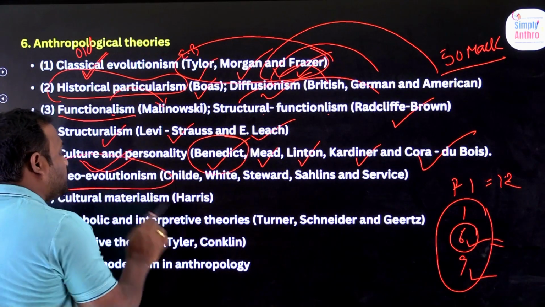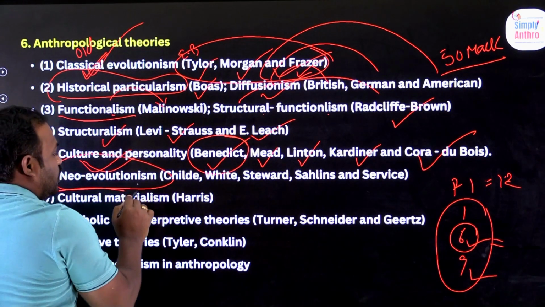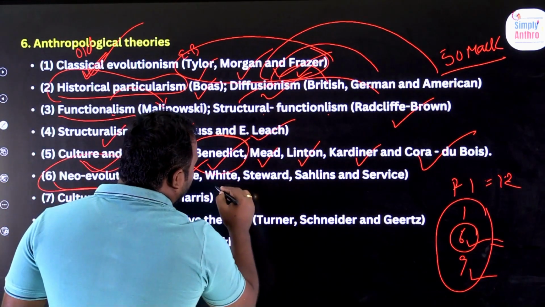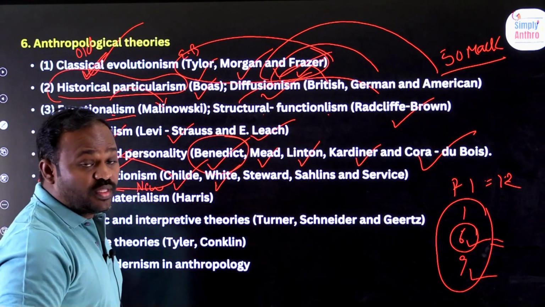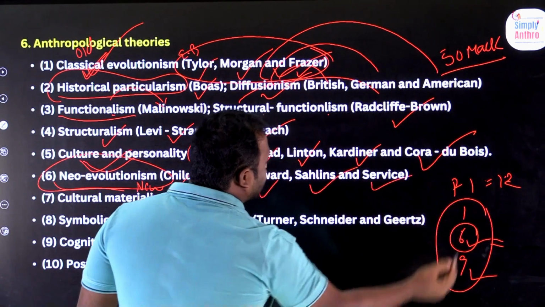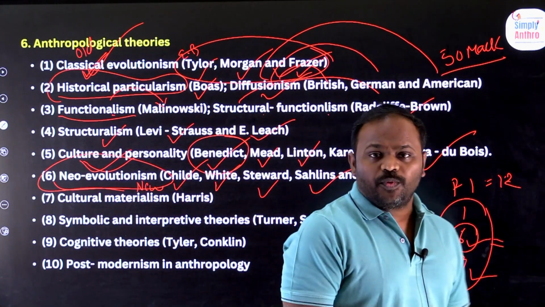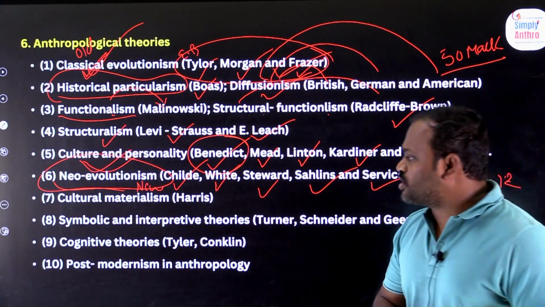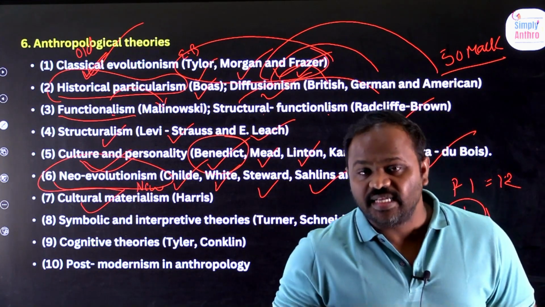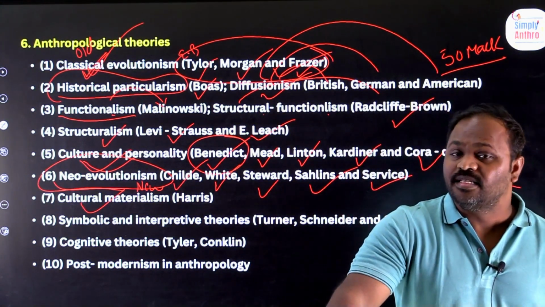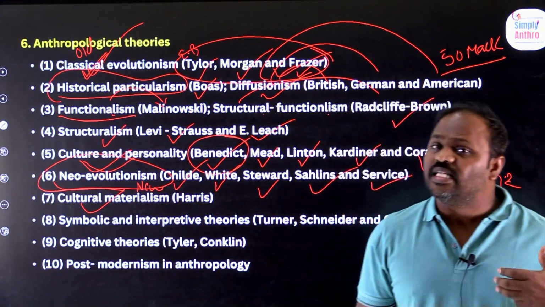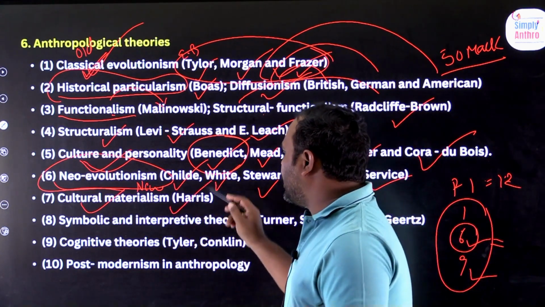Next, neo-evolutionism. Classical means old, and neo-evolution is nothing but new, given by Gordon Childe, Leslie White, Julian Steward, Sahlins and Service. You can note down the names. These are the people who gave the concept called neo-evolutionism. Next, cultural materialism, given by Marvin Harris. Every culture has material or non-material aspects, but he said cultural materialism is a theory given by Marvin Harris.